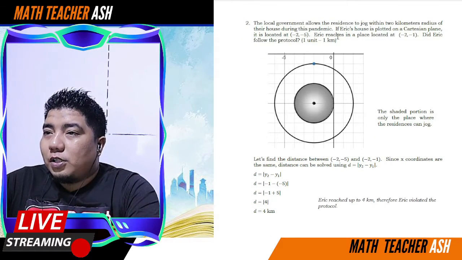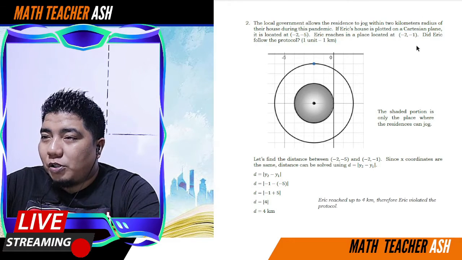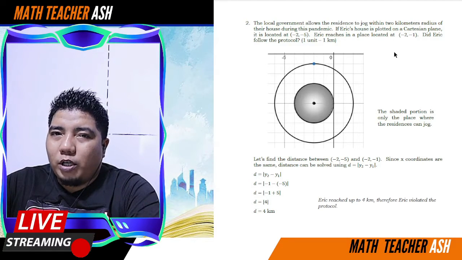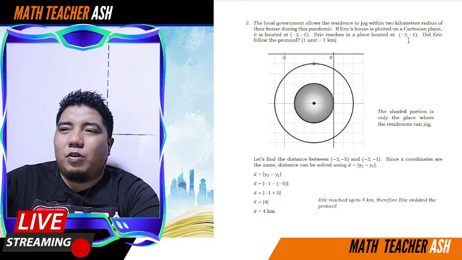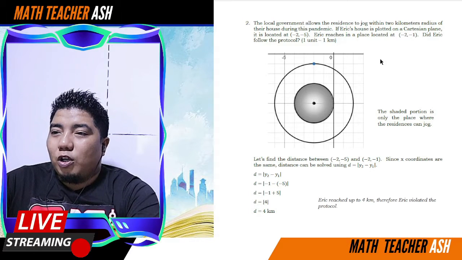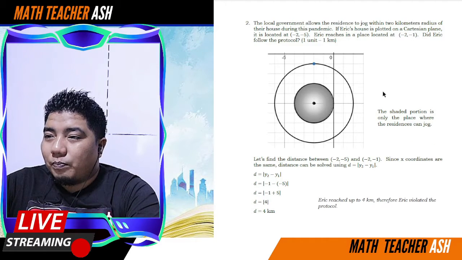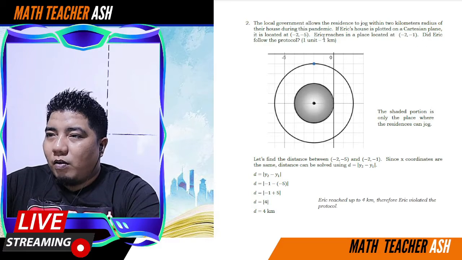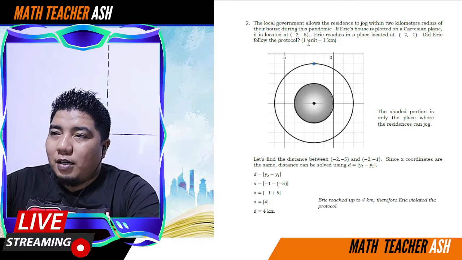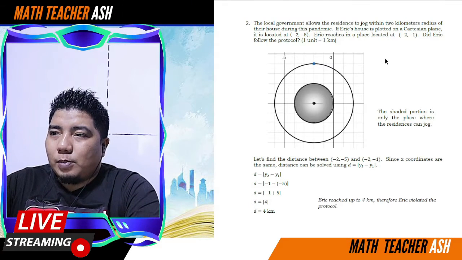Okay. So, as you can see, 2 kilometers ang radius, no? So, kung less than 2 kilometers, pasok ka. Kung more than 2 kilometers, ano ka doon? Okay, so you get the distance of (-2, -5) and (-2, -1). Since they have the same coordinate para sa x, ang gagawin mo lang is you just consider y. So, -1 minus -5, that is +4.